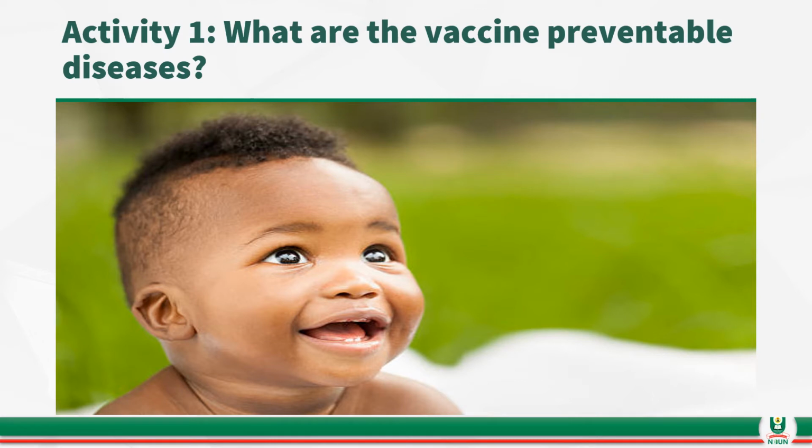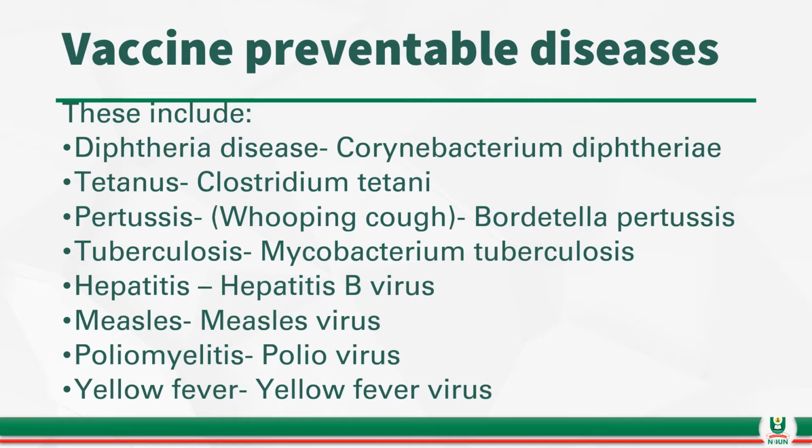So what are the vaccine preventable diseases? What are those diseases that should be prevented with vaccines? Diphtheria is one of them. Diphtheria is caused by a bacterium called Corynebacterium diphtheriae.